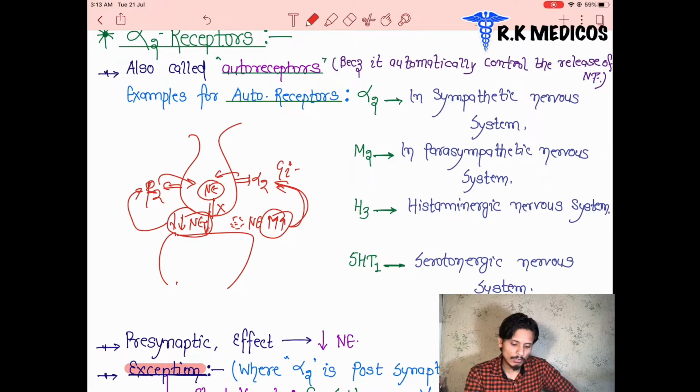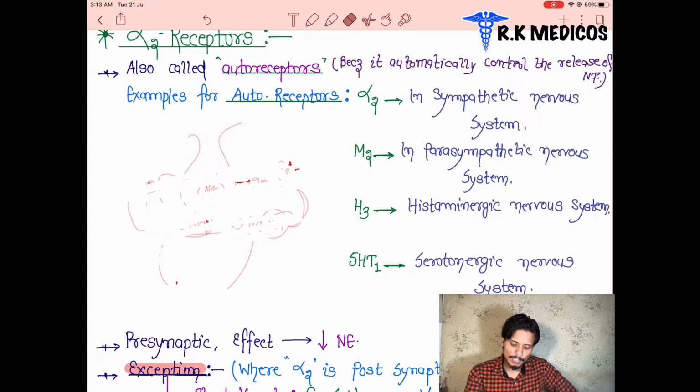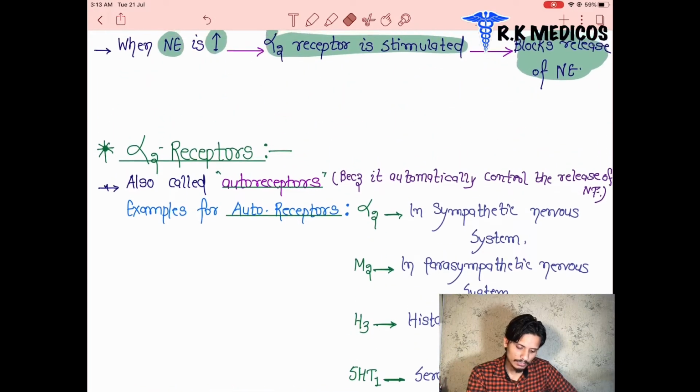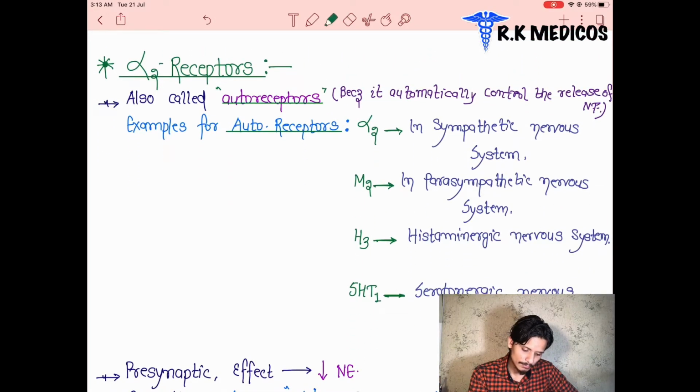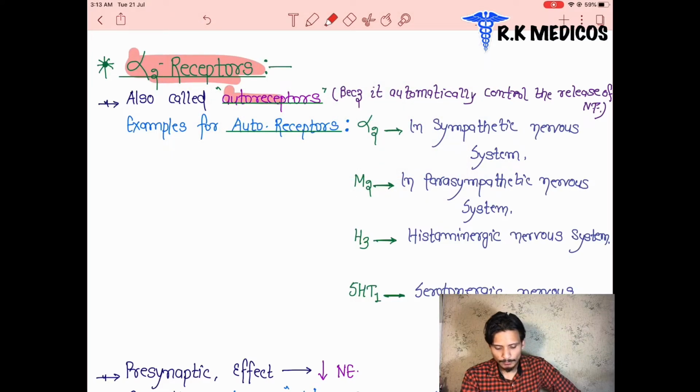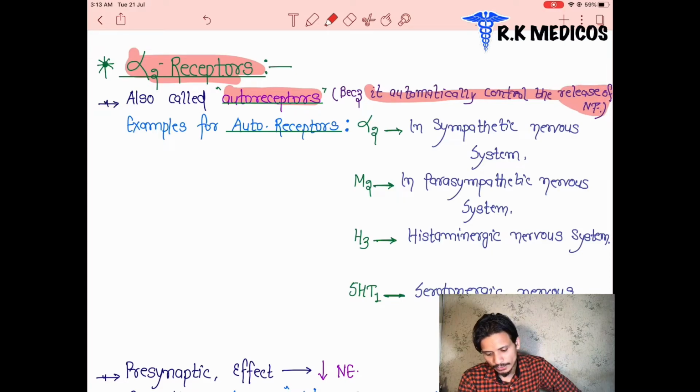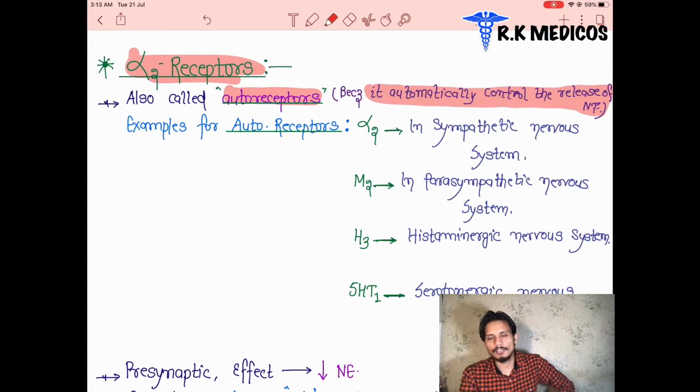This type of receptor is called an autoreceptor because they perform both actions: they inhibit or stimulate the production of neurotransmitter. We can see the alpha 2 receptor is basically called an autoreceptor because it automatically controls the release of neurotransmitter. The amount of neurotransmitter released depends on the alpha 2 receptor, and when a higher amount is released, it goes for inhibition. So you can see these are called autoreceptors.